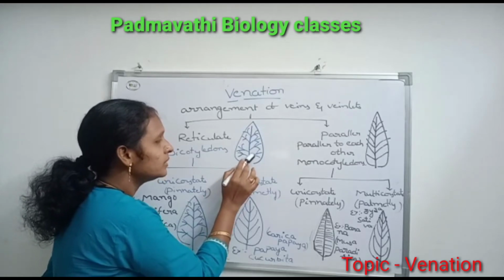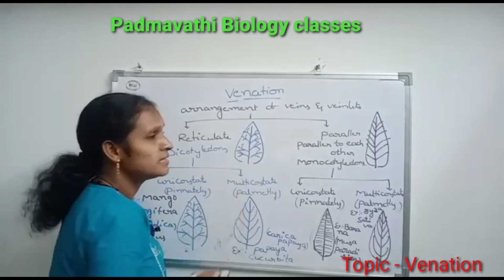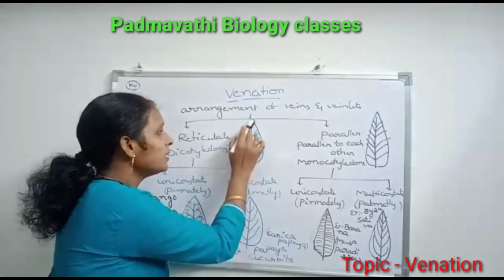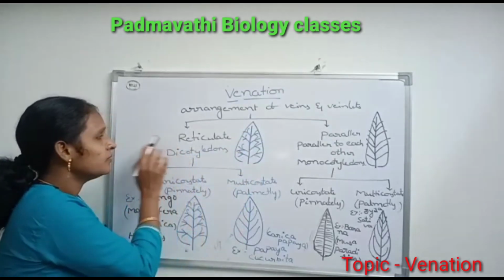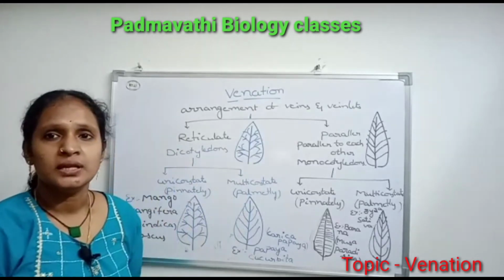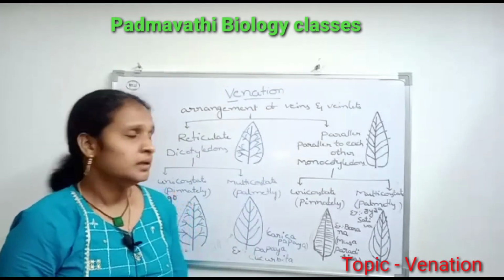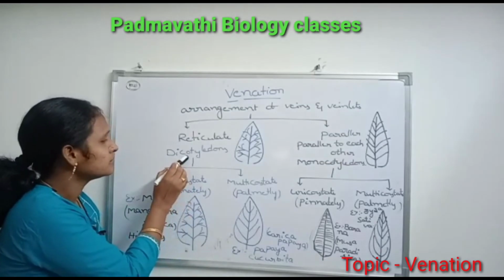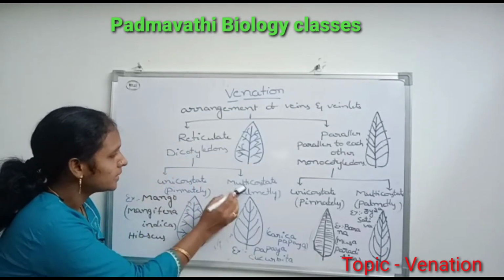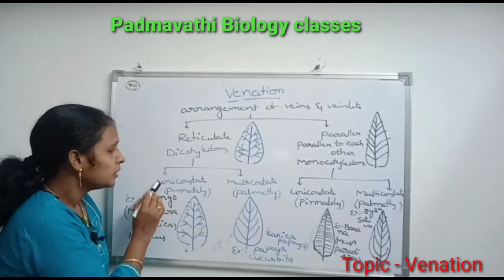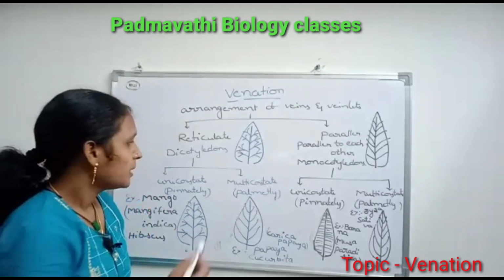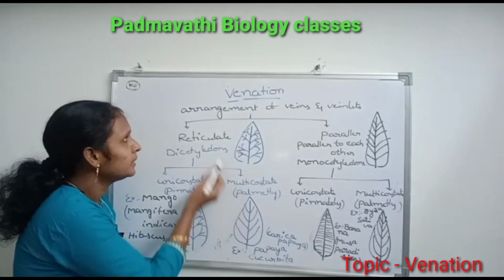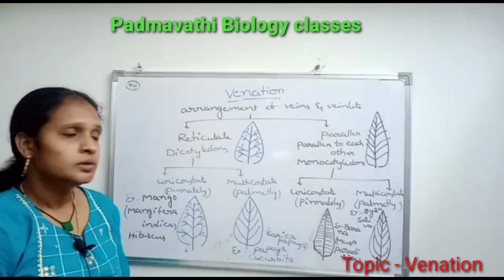The midrib divides into veins and veinlets to form a network or reticulum. This is common in dicotyledon plants. It is again divided into unicostate or pinnately reticulate venation, and multicostate or palmately reticulate venation.